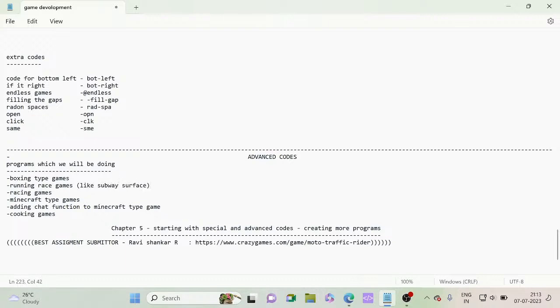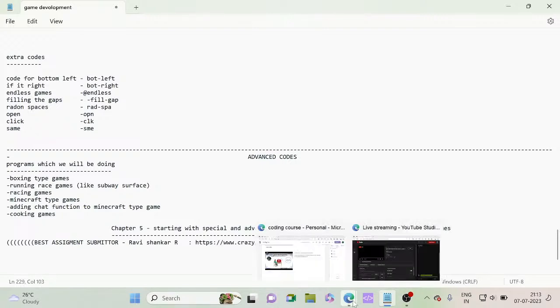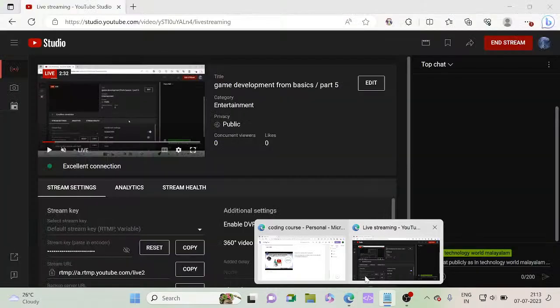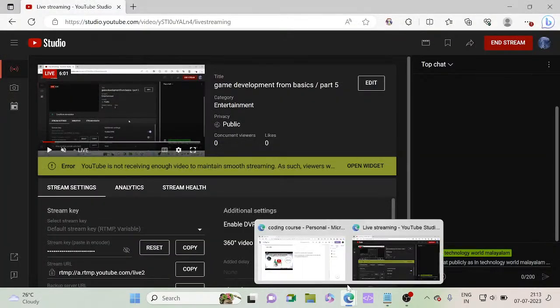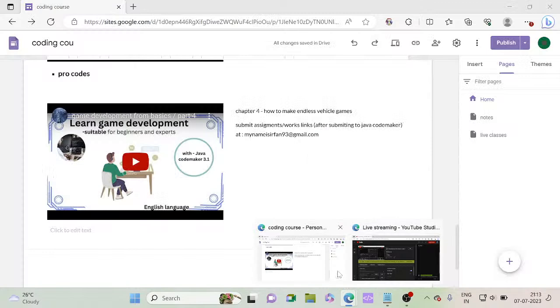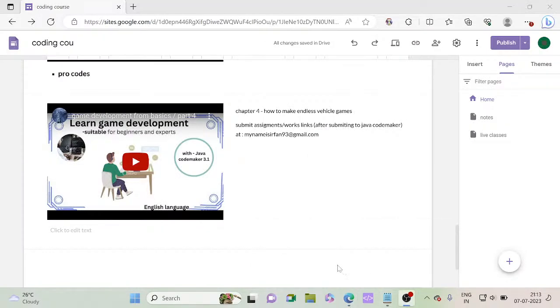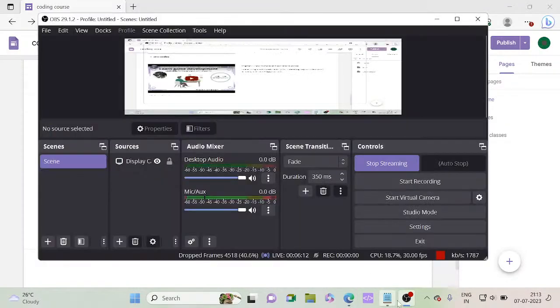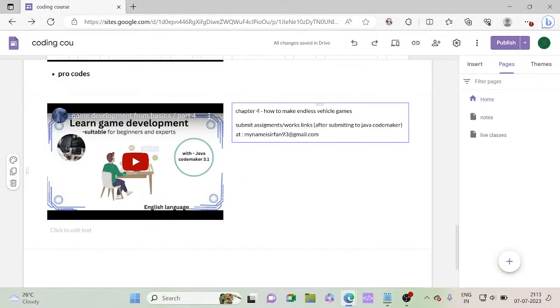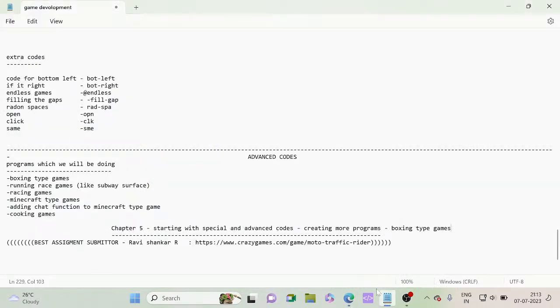Today we will be creating the first program, boxing type games. Let's continue with the boxing type games. I hope the connection is going good. Yeah, it's going good. So we will be making a boxing type of game today.